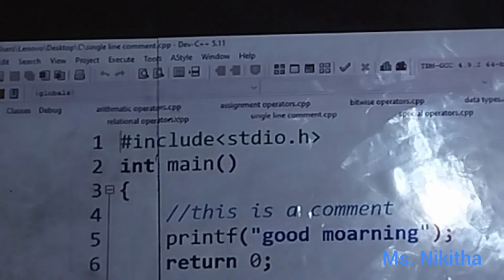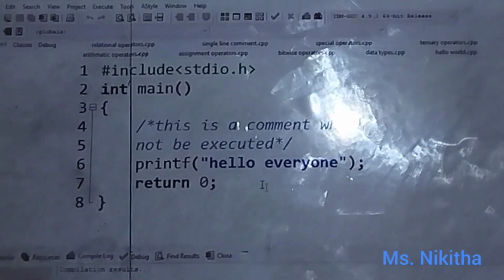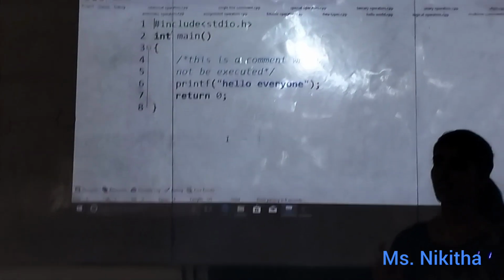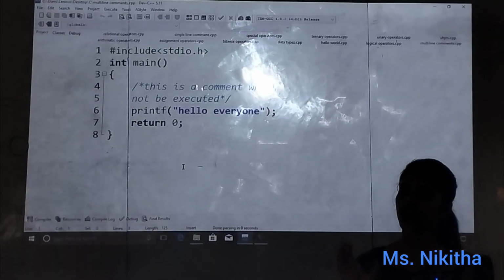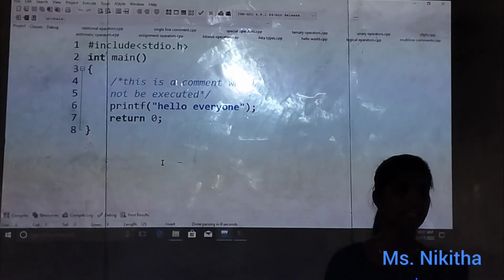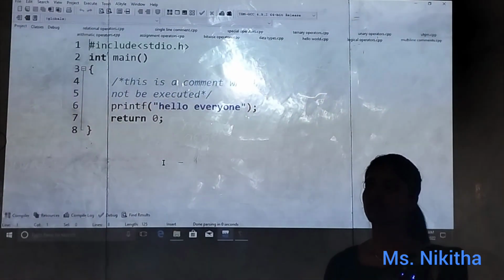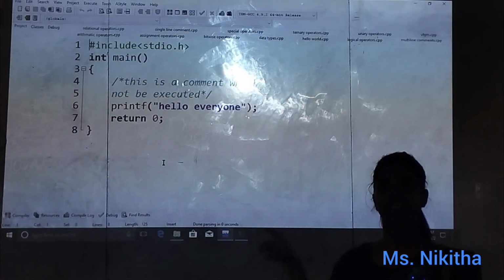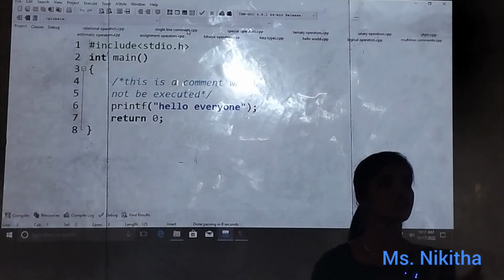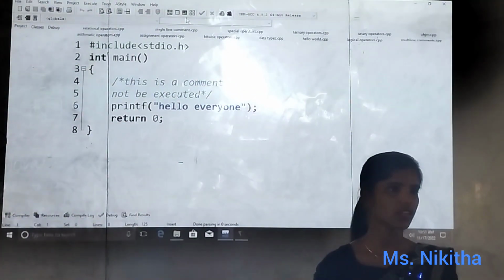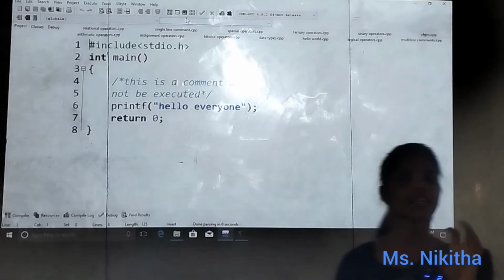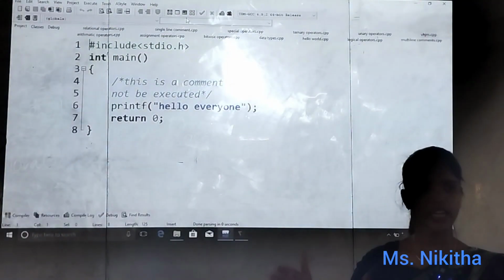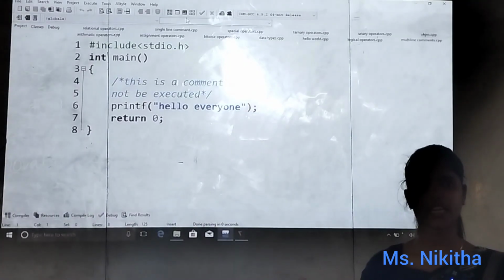Is that okay? So next is multi-line comments. So what are multi-line comments? Multi-line comments are nothing but comments that are more than one line. Comments spanning more than one line are multi-line comments. So for multi-line comments we have a starting and also an ending. Why? Because we don't know where it is going to start and where exactly it is ending. So for that we have to mention the starting and ending as well. With the help of slash and asterisk we start, and whatever we started with, we end with the same, which means asterisk and slash.